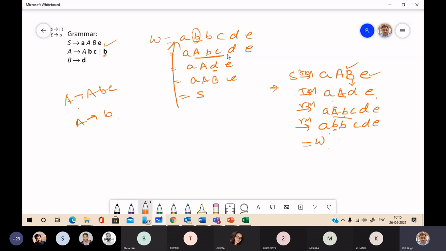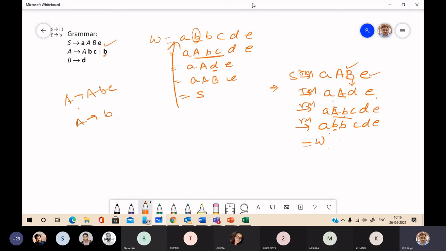So why do we do so? Actually, the substring you have selected for replacement, matching any of the right sides of the productions, and which you replace by its left side to get the previous right sentential form of the derivation of that string, is called a handle.